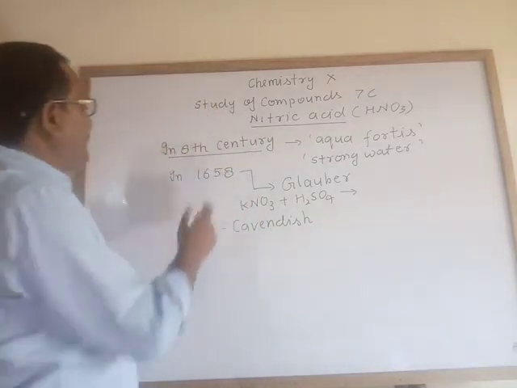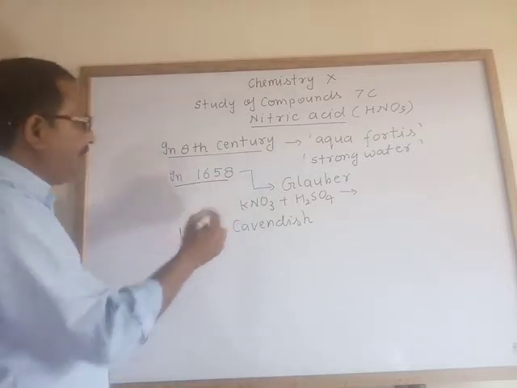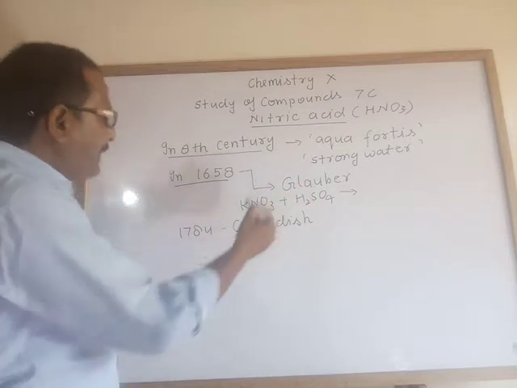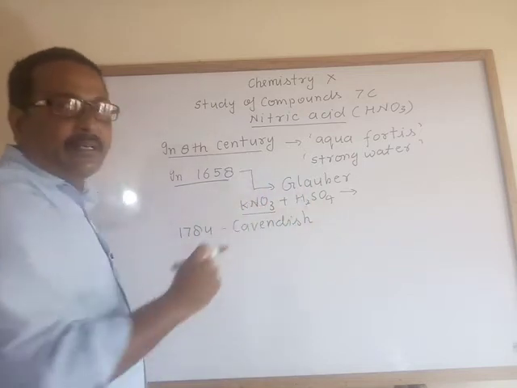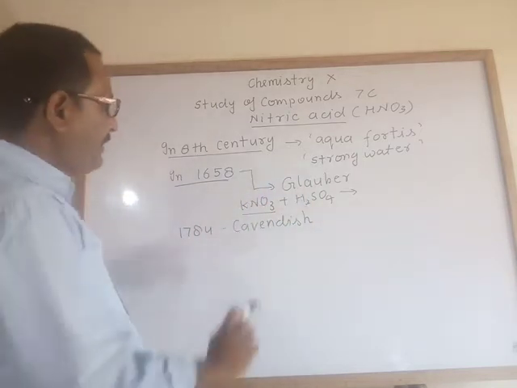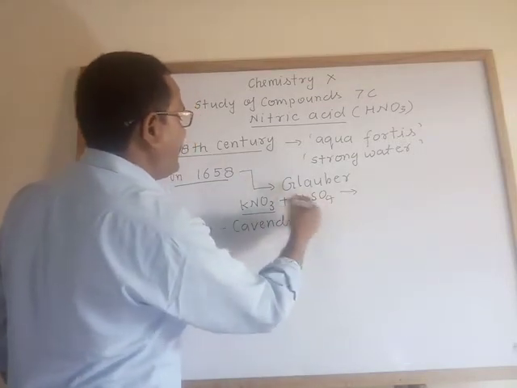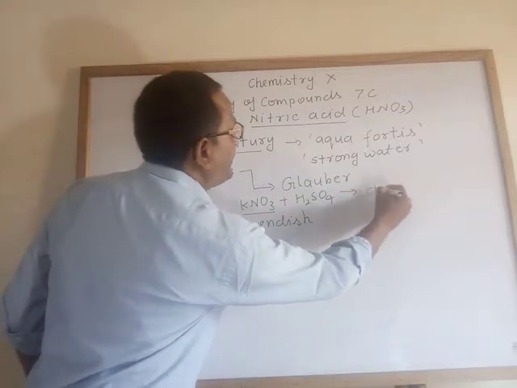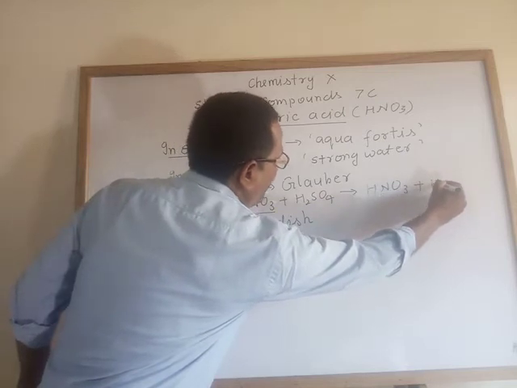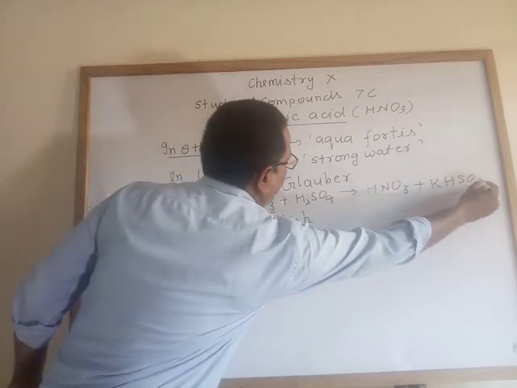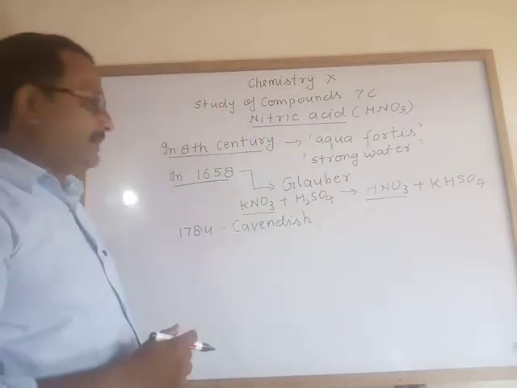After that, in 1658, Glauber prepared it with the help of potassium nitrate with sulfuric acid. How is it prepared? When potassium nitrate reacts with sulfuric acid, it forms nitric acid and potassium hydrogen sulfate. He prepared potassium hydrogen sulfate, but he did not know about its composition and its properties.